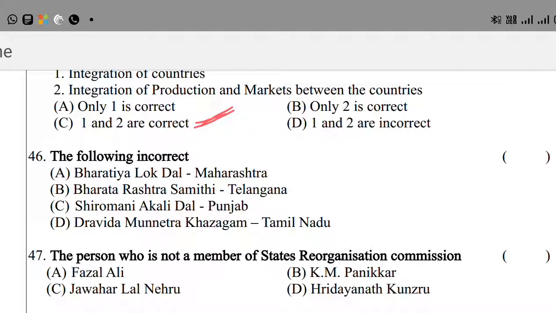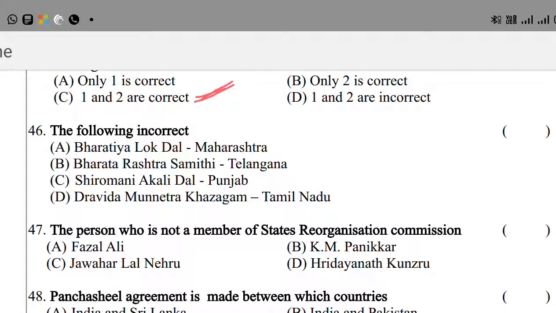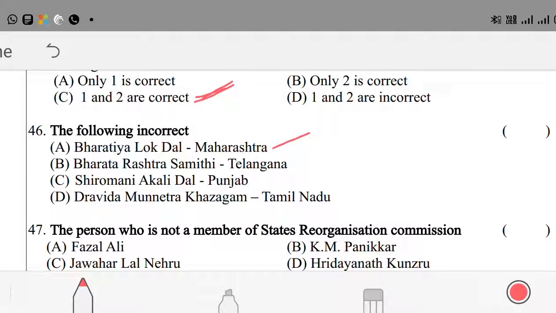Okay. Question number 46. The following is incorrect. Bharatiya Lokdal, Maharashtra. Bharata Rashtra Samiti, Telangana. Shiromani Akali Dal, Punjab. Dravida Munnetra Kazhagam, Tamil Nadu. The following is incorrect, that is option A, Bharatiya Lokdal, Maharashtra.